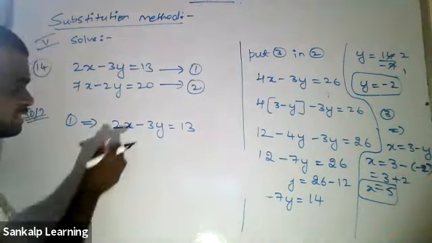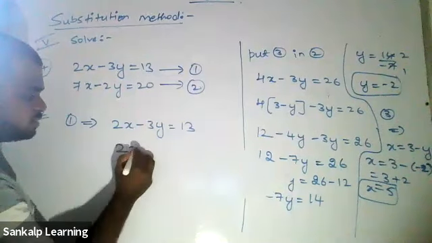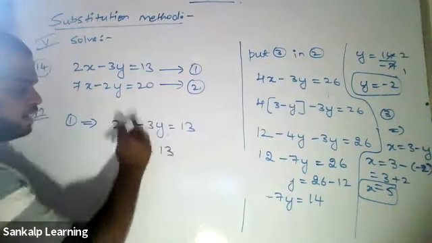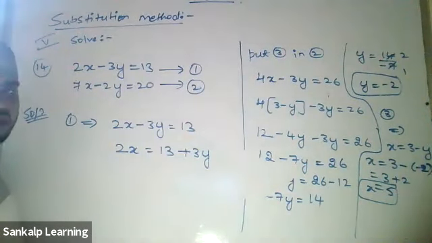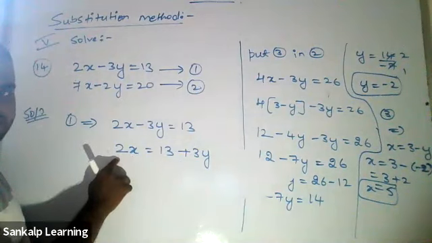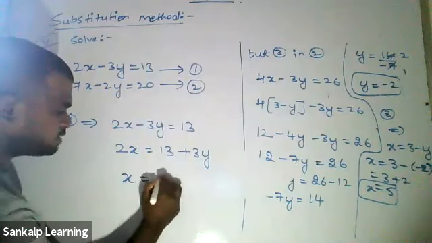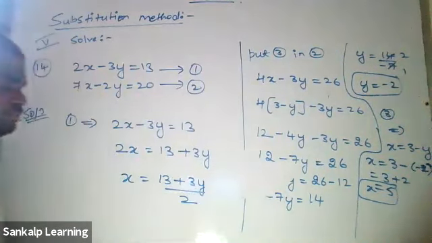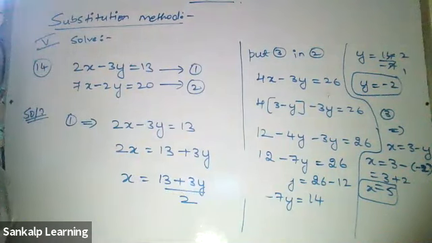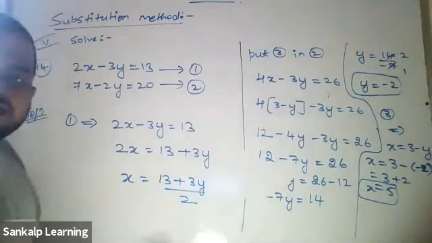I want only x. First of all, we don't need this minus 3y. Just send it the other side. 2x equal to 13 plus 3y, since it becomes plus 3y on this side. Now I just want x. This 2 is in multiplication, so going to this side it will become division. Therefore x is equal to 13 plus 3y divided by 2. Is that clear for everyone? See, x alone is on one side, everything else is on the other side. This is what we call solving for x.